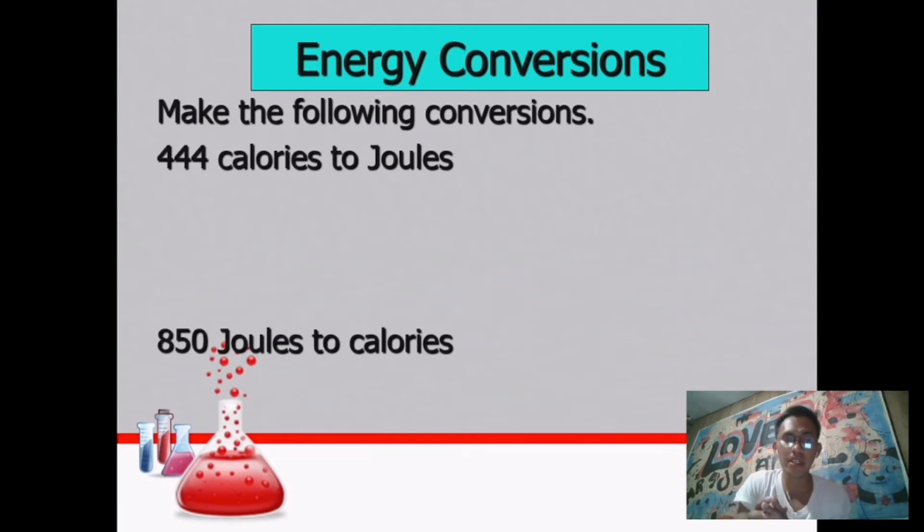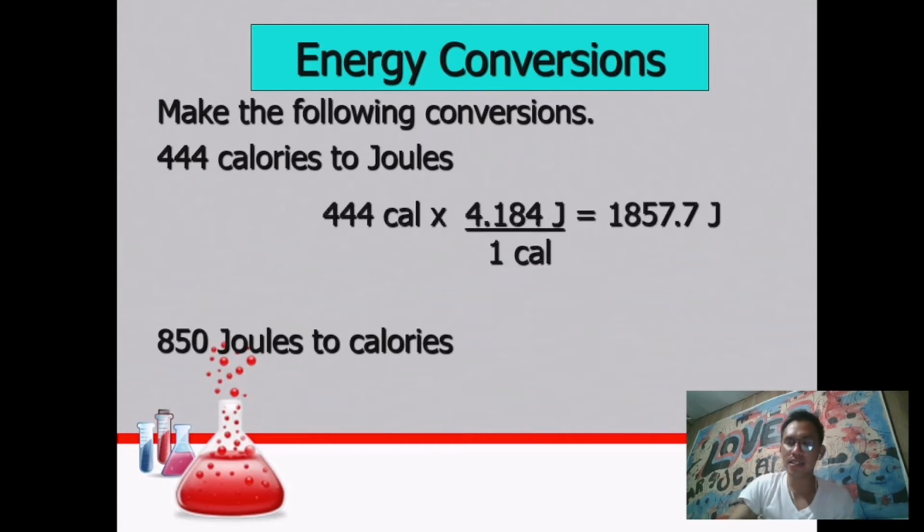So we have here the following example. Make the following conversions from calories to joules and joules to calories. First example is 444 calories to joules. Ano bang gagawin natin? So we just simply convert 444 cal to joules. Ano bang step niya? It is just a simple multiplication.